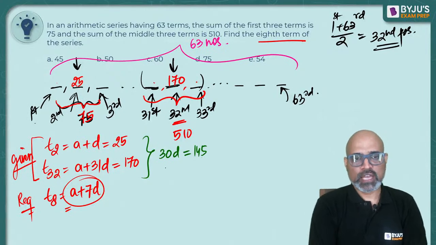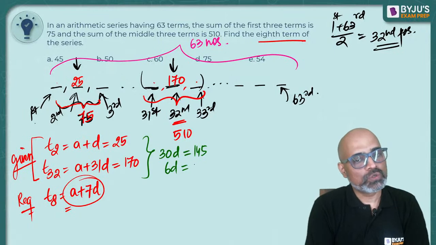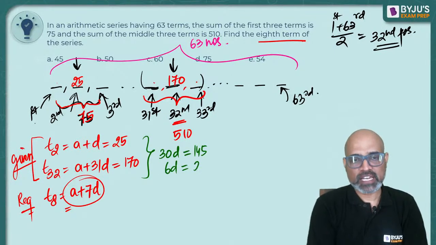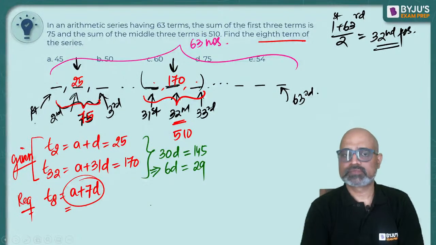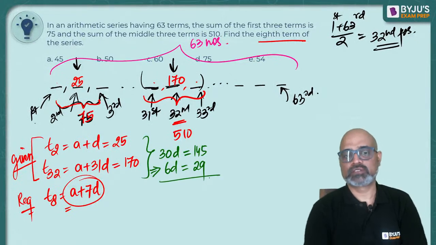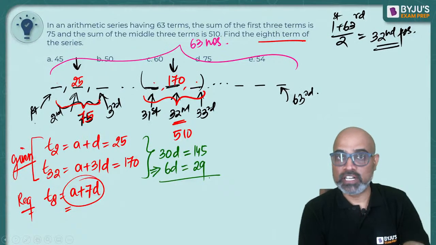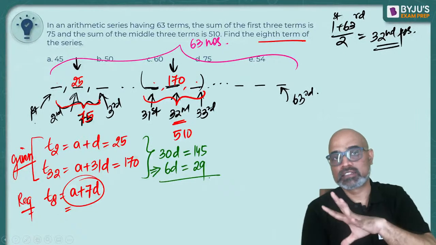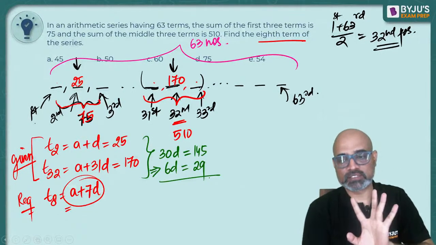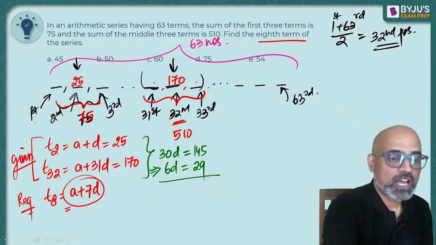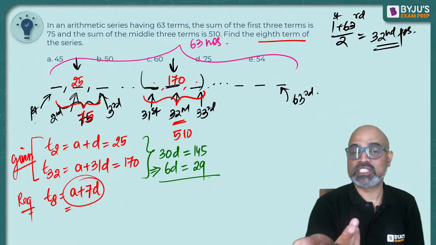145. And can I say 6D is equal to 145 divided by 5, I'll get 29. 14.5 का double is 29. Any doubts so far? I am not figuring out D, I am figuring out 6D. Figure out कर लो 6D, you will get your answer. Okay. How will I get our answer from just 6D?